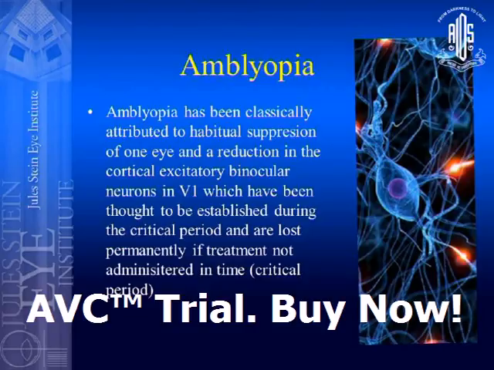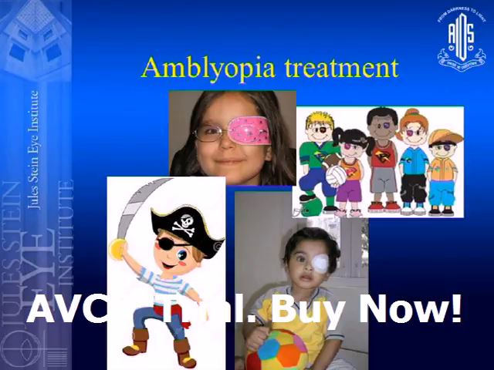Amblyopia has classically been attributed to habitual suppression of one eye, and that's why a reduction in the cortical excitatory binocular neurons in V1, which have been thought to be established during the critical period, and they are permanently lost if not treated on time. This is what the whole critical period is all about, and this is what we've studied for many, many years. And that's why we patch, and we've gone through the whole regime of how to patch and what to do.